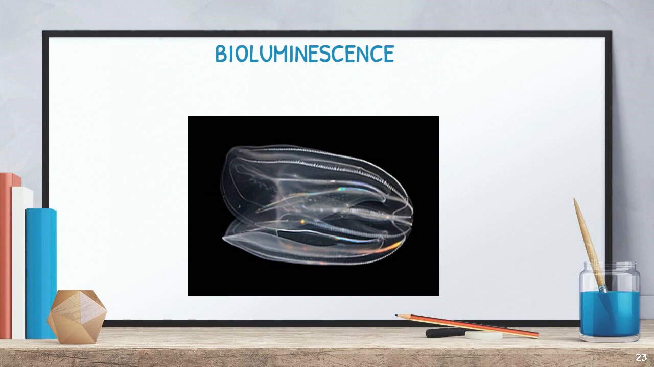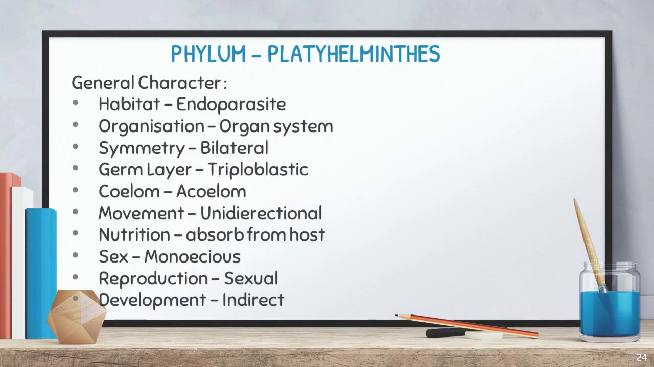And the next very important character of this organism is bioluminescence. Bioluminescence, as we already said, is the ability of a living organism to emit light. So it is a very peculiar character of phylum Ctenophora. Okay. So these are all the characters we have discussed regarding phylum Ctenophora, and now we are looking into phylum Platyhelminthes.